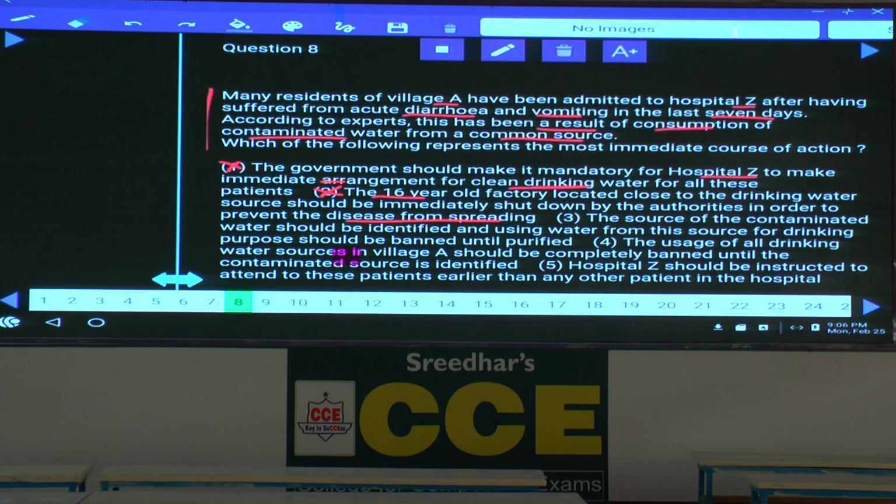Now if this were the answer, the main reason for the contaminated water should be given, isn't it? As that is not given, choice 2 cannot be your answer.